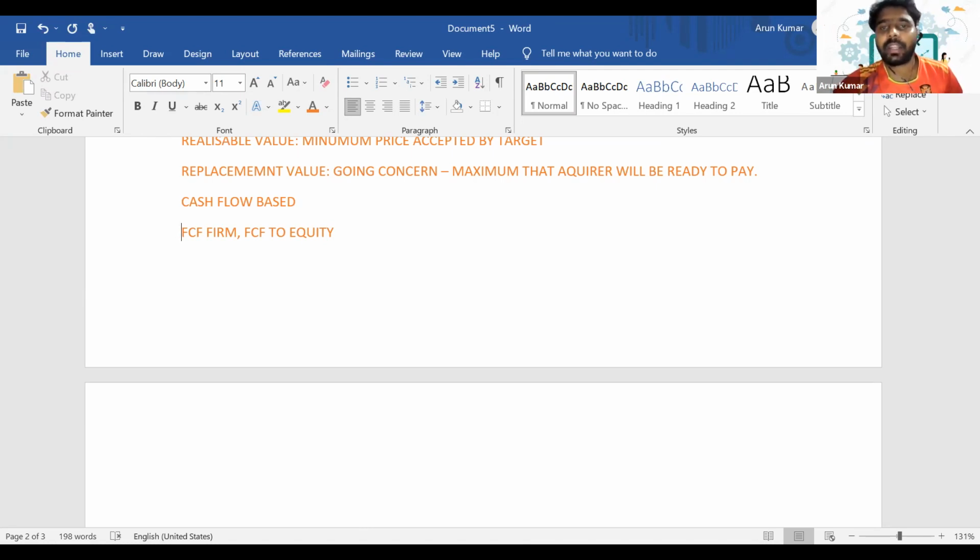Then we have the free cash flow to equity approach. So what is the free cash flow to equity approach? In the free cash flow to equity approach, first of all, we predict the free cash flow to equity, and we discount it with the ungeared cost of equity. Then you will get the value of equity there. Is it clear, everyone?